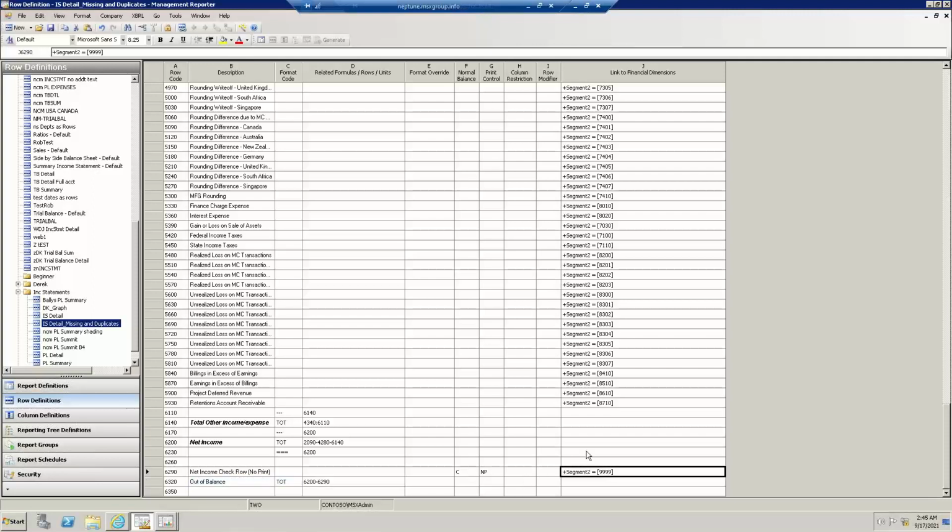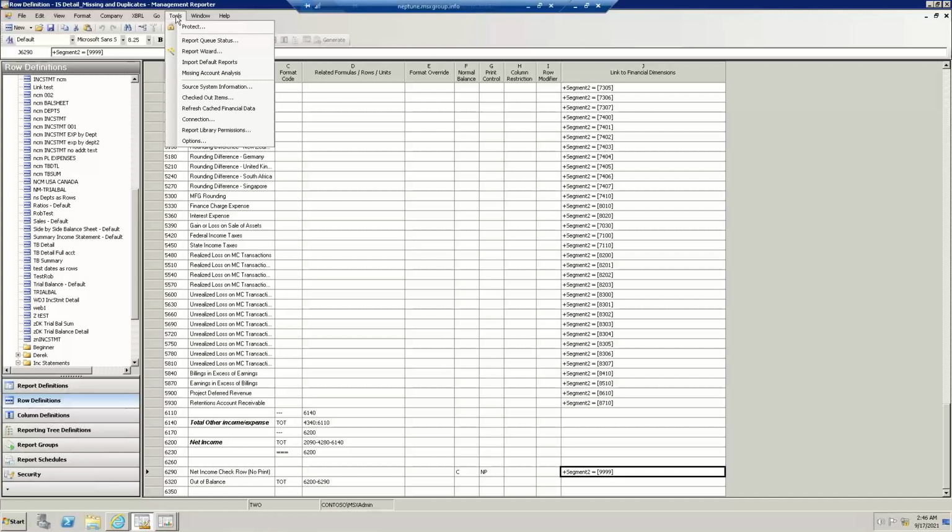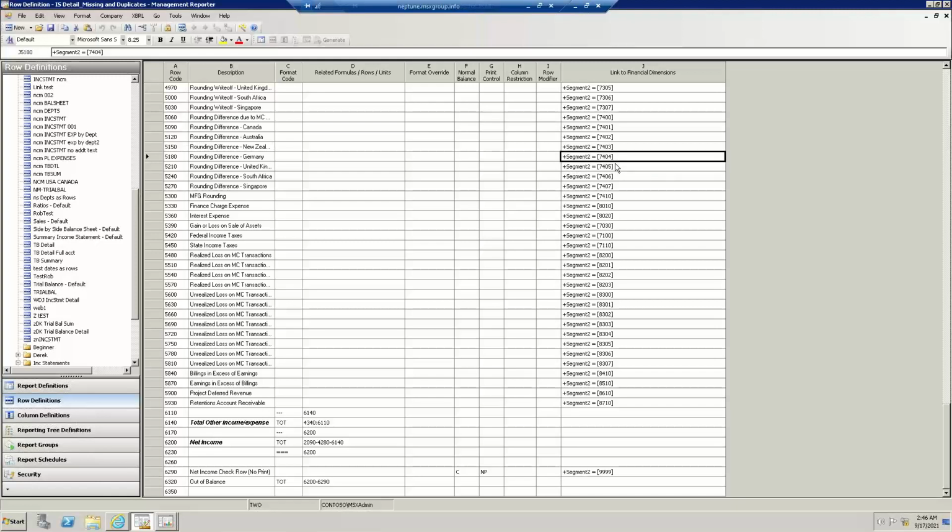So one of my first steps is I change the account here, which I just undid. If I find out I'm out of balance, usually what I do is I get rid of all these accounts and I put in some dummy bogus account that I know does not exist in my general ledger, and I'll just save that. And there's two great functionalities in Management Reporter, and there are two different spots in Prospero 1. But if I come here under Tools, let's look at what's called missing account analysis. And for my example, I'm going to randomly pick on this line here and these two accounts, 7404 and 5. How about